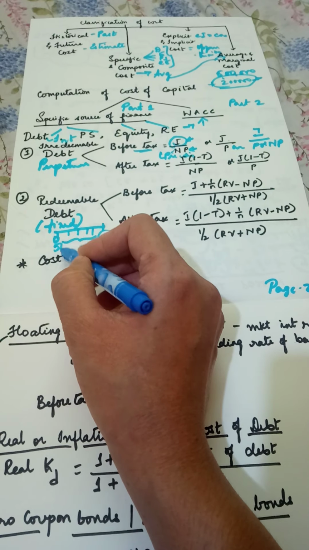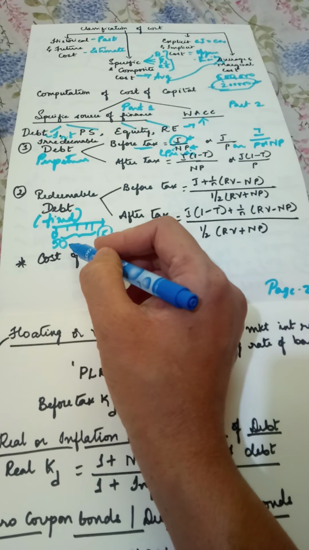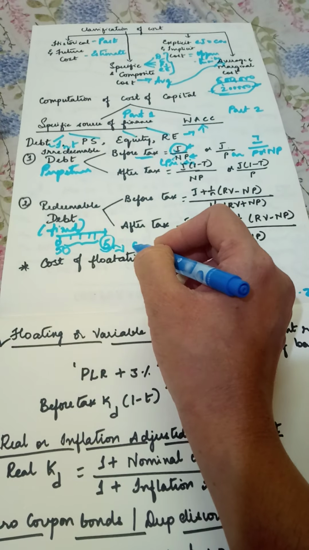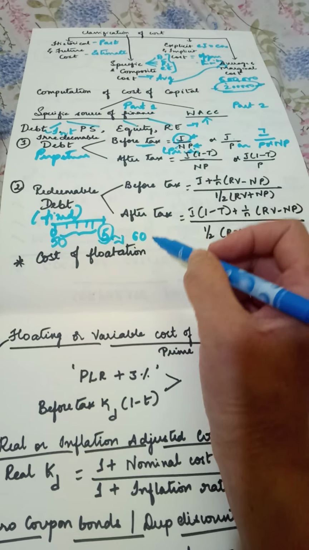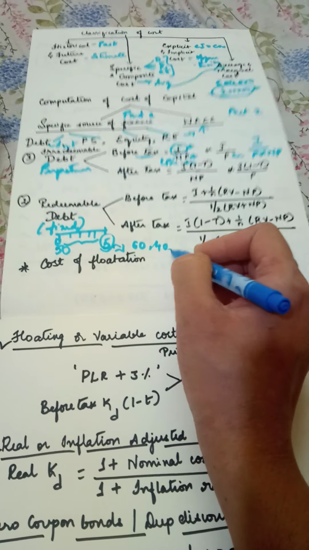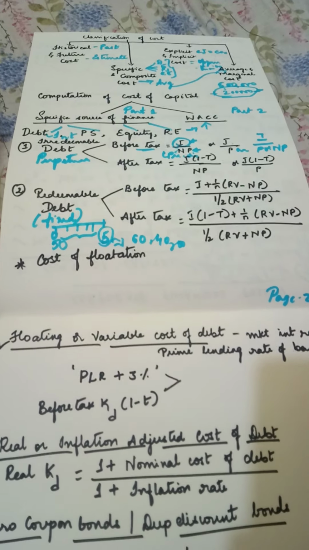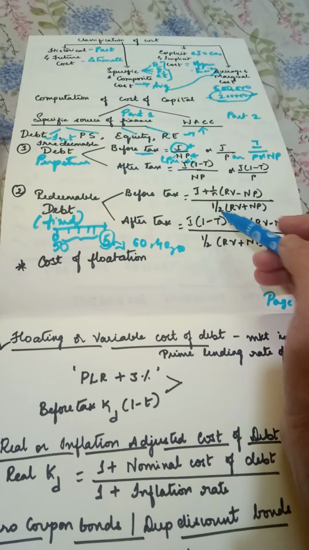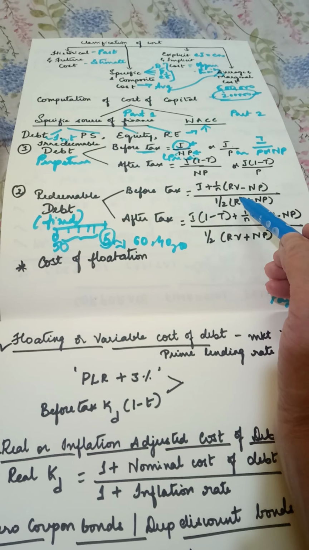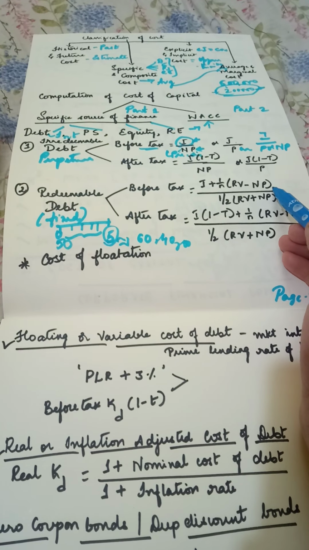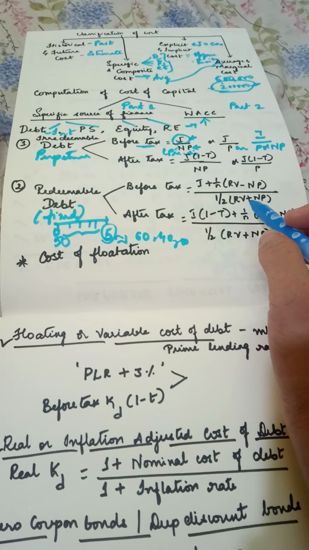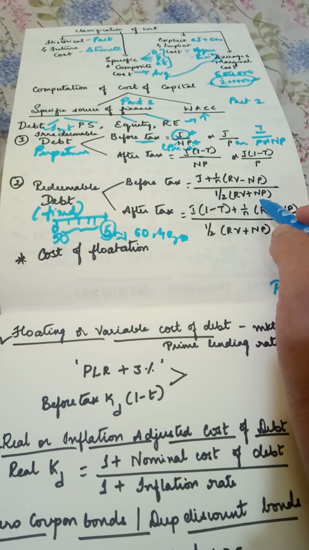Today you invested 50. If the company has promised that at the time of redemption it will redeem at 60 rupees, then the redemption value is 60. It can be 40, it can be 50. The company decides the redemption value. The value at which the debenture is redeemed, that is the redemption value, minus net proceeds, divided by N, is taken over half of your redemption value plus net proceeds.